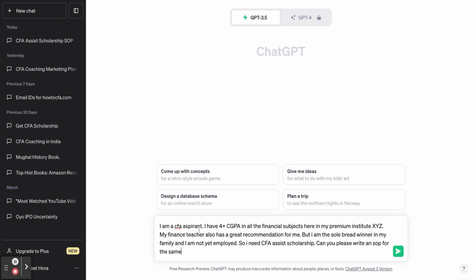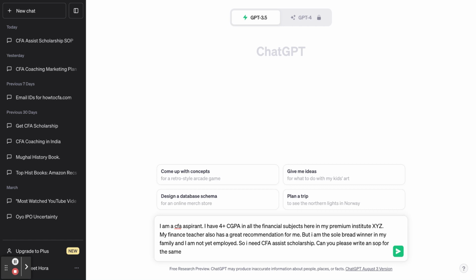So what did I write? I am a CFA aspirant. I have a 4 plus CGPA in all the financial subjects here in my premium institute, and put the institute name here. My finance teacher also has a great recommendation for me, but I am the sole breadwinner in my family and I am not yet employed. So I need the CFA Assist Scholarship. Can you please write an SOP for this?